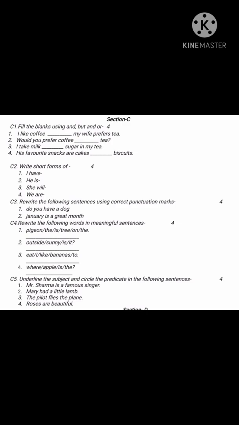Now next is, you have to make meaningful sentences out of these jumbled words. So first is, the pigeon is on the tree. Full stop. Full stop you have to add. Now next is, question mark is there, so you have to make a question. Is it sunny outside? Question mark. Next is, I like to eat bananas. So in this way you have to make the sentence. At last full stop you have to add.